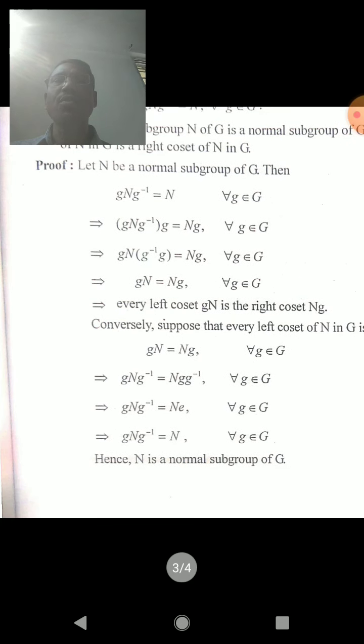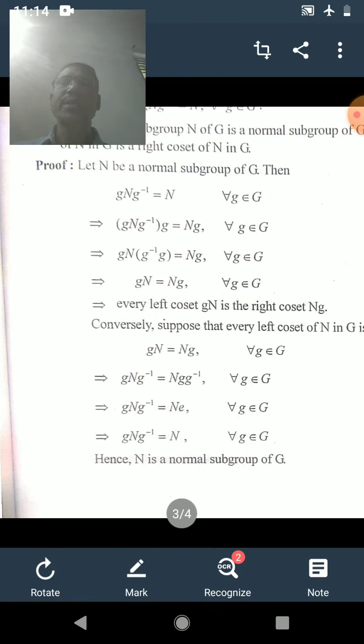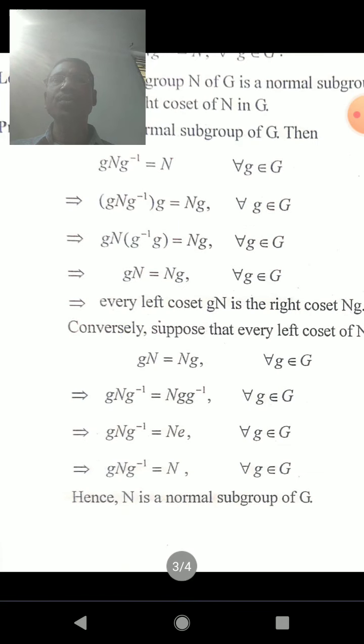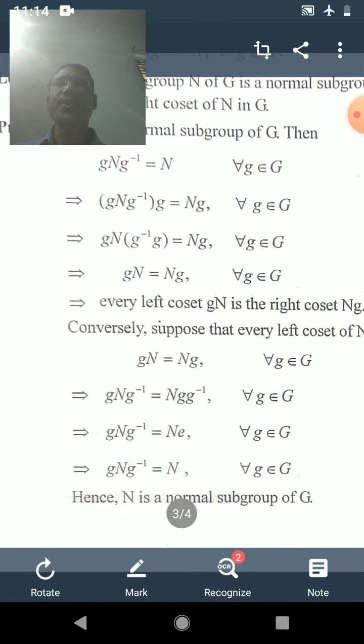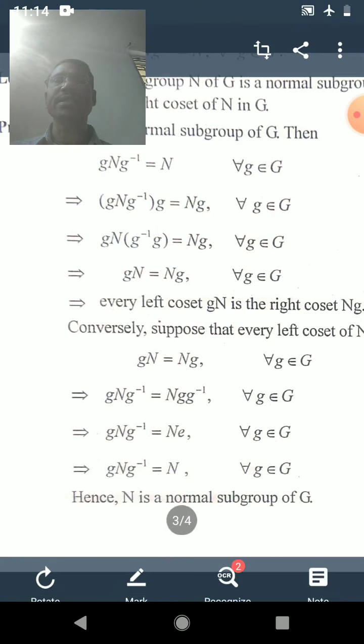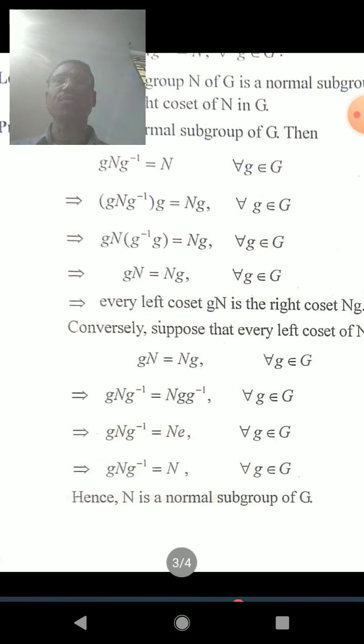As N is a normal subgroup of G, we have by definition or previous lemma gNg inverse is equal to N. Now we multiply by g on both sides to the right of the previous equation, and therefore we get this equation. Then applying the associative property, that means g inverse g is taken in one bracket, and we know that g inverse g is e, and therefore it will become gN is equal to Ng.